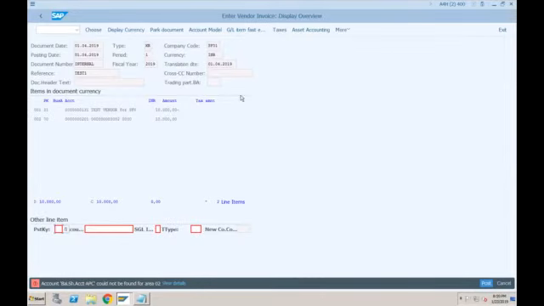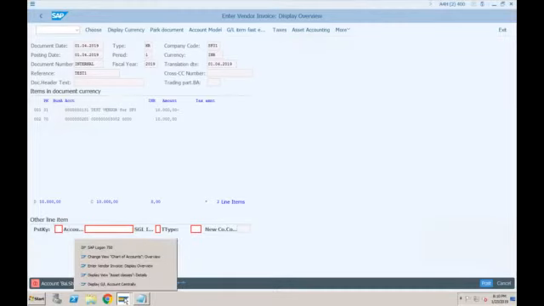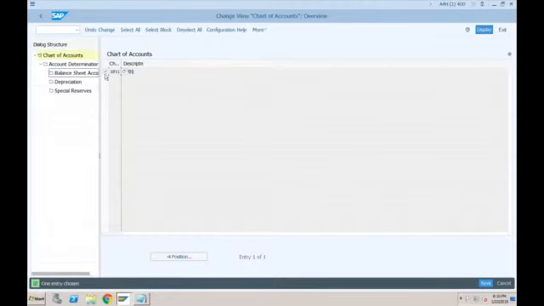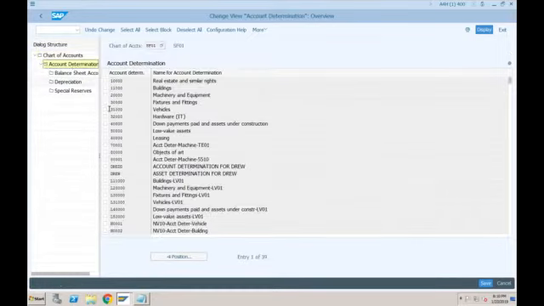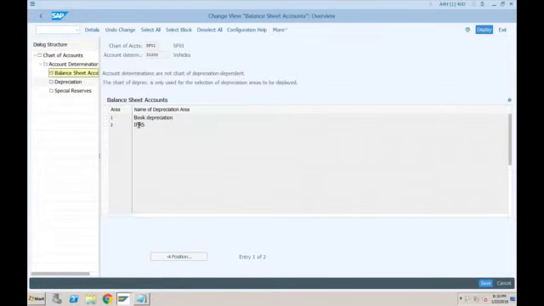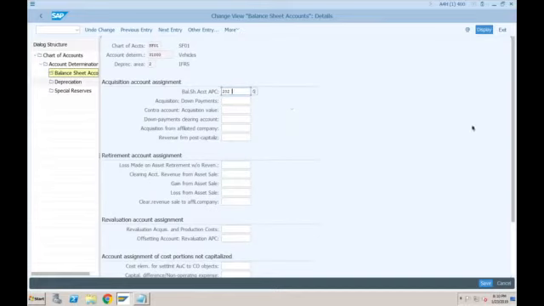Yeah, sorry. This is error for 02 area. We only specified the GL account for 01. So let's go to, where is that? Yes, account determination 3100 balance sheet account, but this time we need to provide for 2. I'll assign the same GL because we are using ledger based approach.